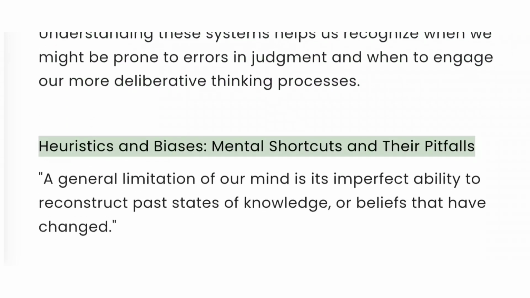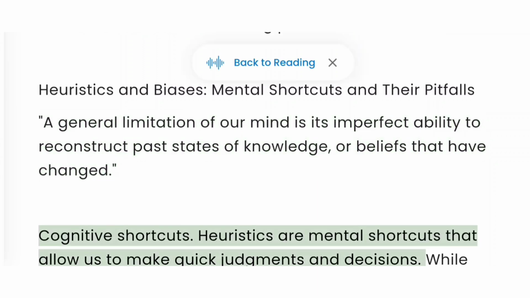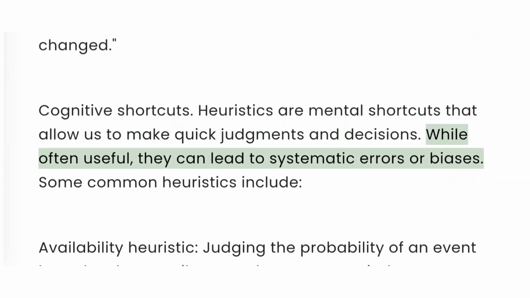Heuristics and biases, mental shortcuts and their pitfalls. A general limitation of our mind is its imperfect ability to reconstruct past states of knowledge, or beliefs that have changed. Cognitive shortcuts. Heuristics are mental shortcuts that allow us to make quick judgments and decisions. While often useful, they can lead to systematic errors or biases.